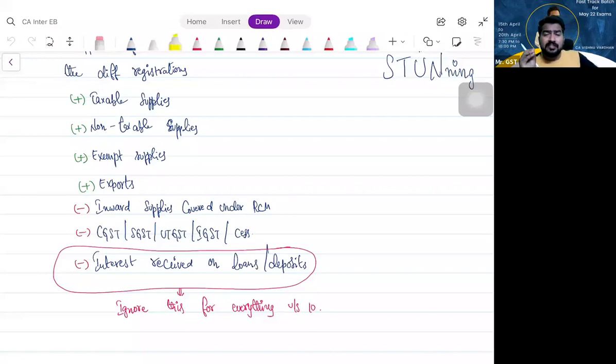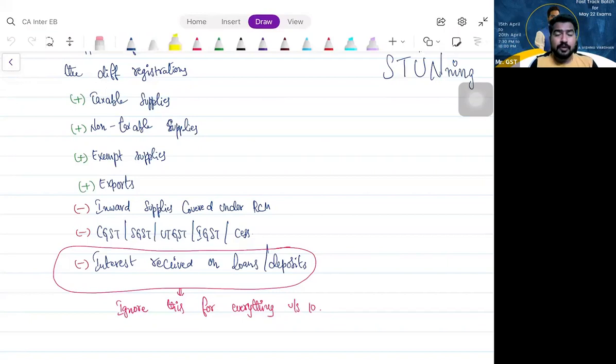So I am receiving interest from fixed deposit from the bank. That means the bank is paying me consideration. Yes or no? Because I am allowing the bank to use my money. So the bank is paying me interest. That means I am the supplier, the bank is the recipient. Are you able to understand? That means, is it my sale or not?